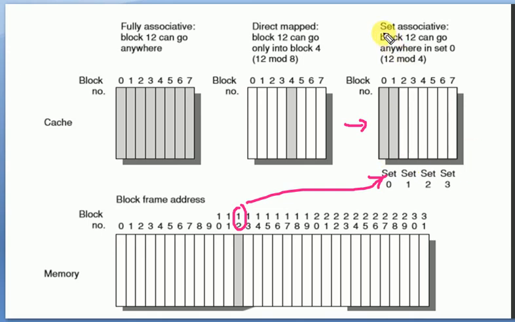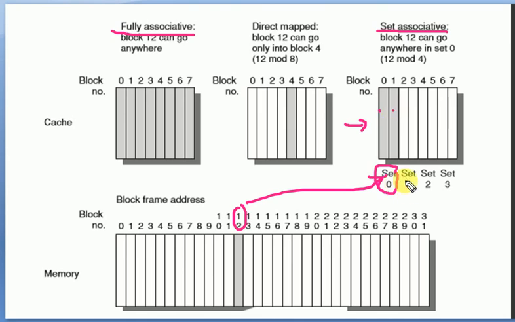So that is why it is called set associative. Here it was fully associative, meaning it can be placed anywhere, in any block. But here, first we need to find a particular set, and within that set it can choose any one of the blocks. So if set 0 is selected, this 12 can be placed either in the 0 or the first block.